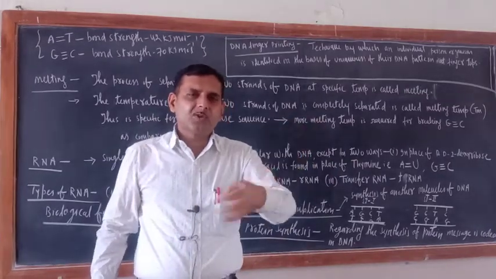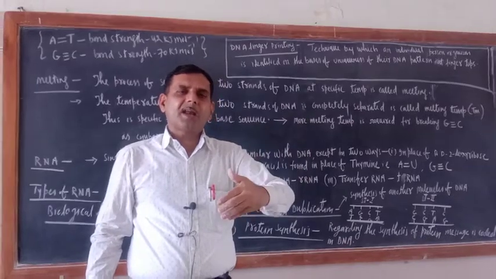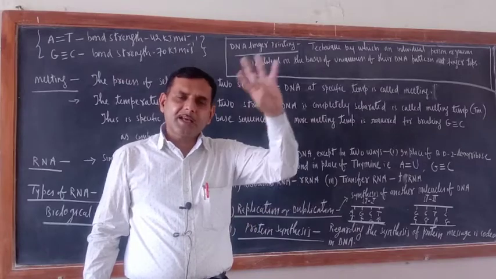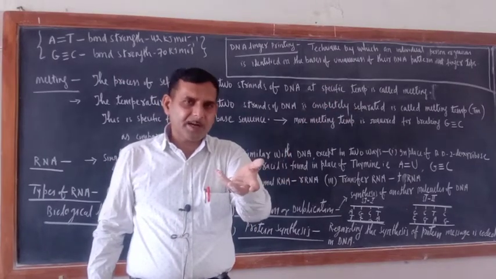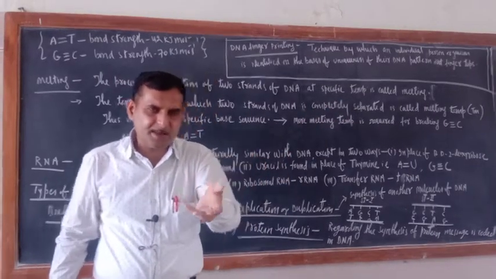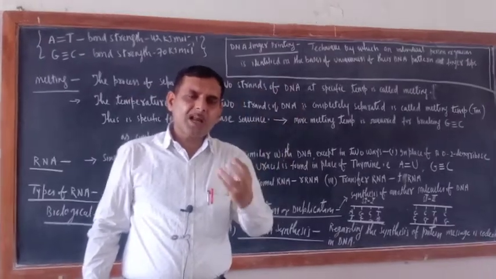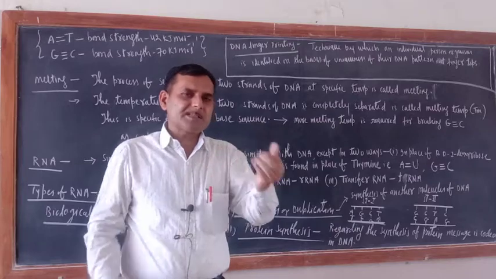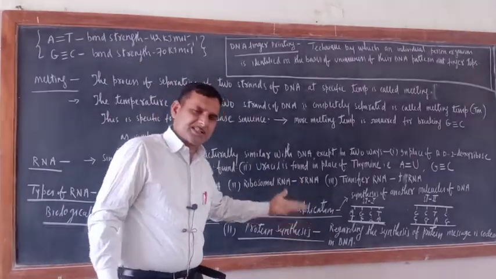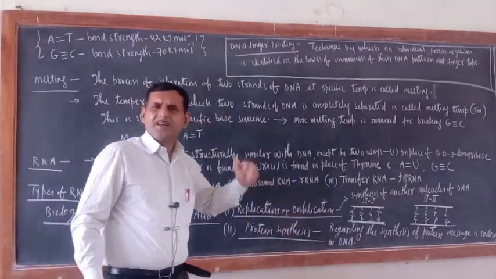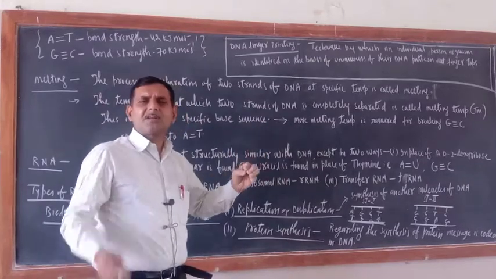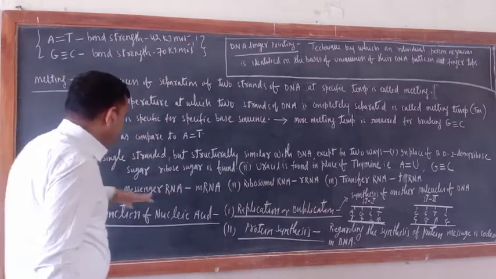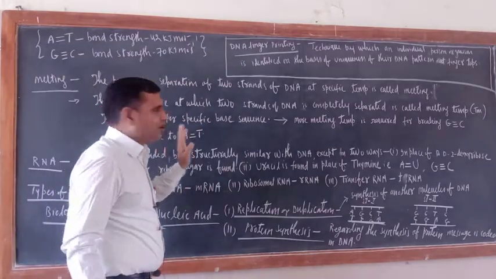So now who has played the role? mRNA reading the message. Transfer RNA collecting the different kinds of amino acids for the synthesis of protein, and ribosomal RNA, that is the site for the protein synthesis. At the surface of rRNA only, protein is synthesized. There are so many things, transcription, translation. Now in short I have explained that. In this way the biological function of nucleic acid is also over.